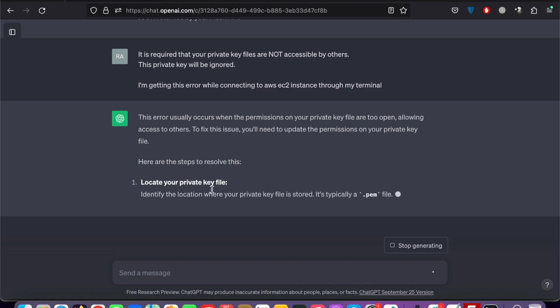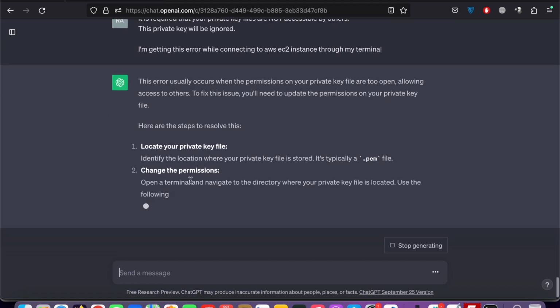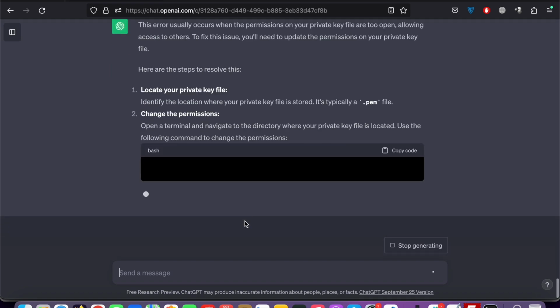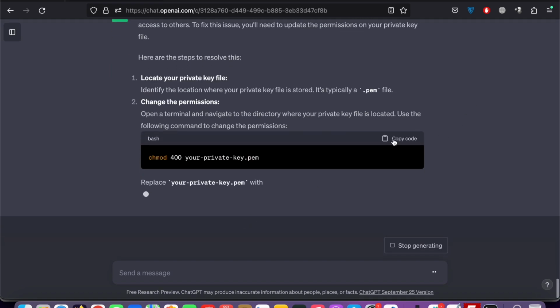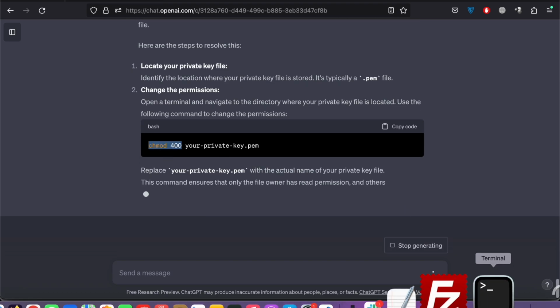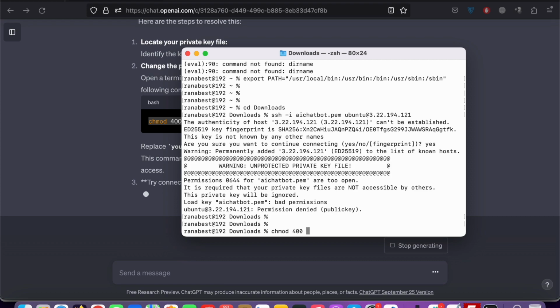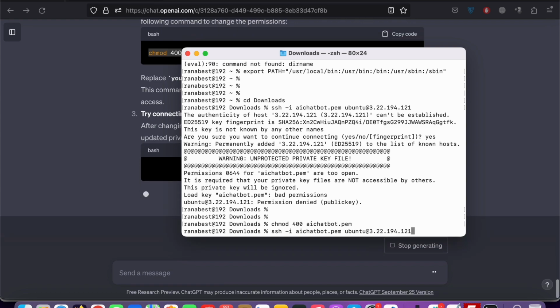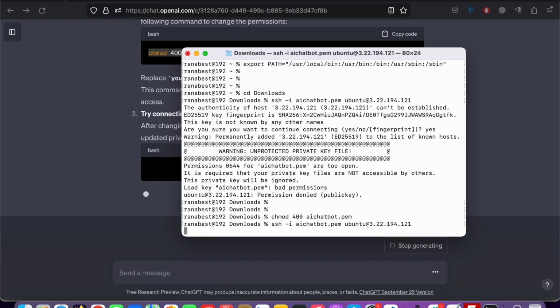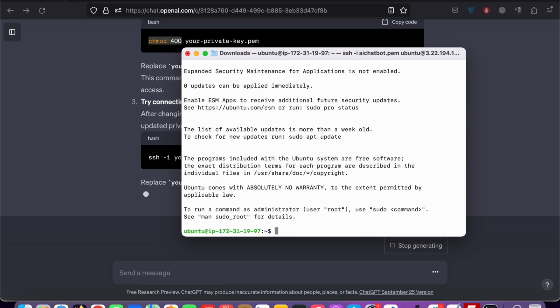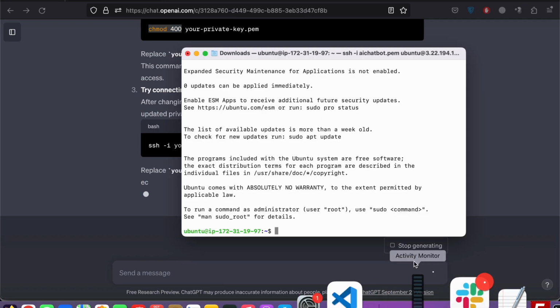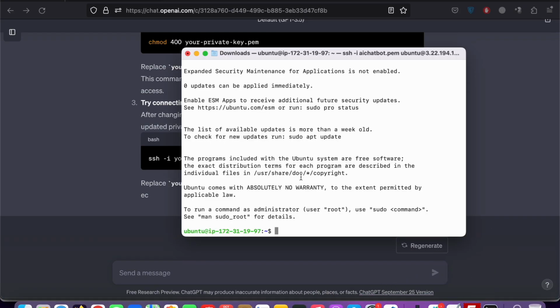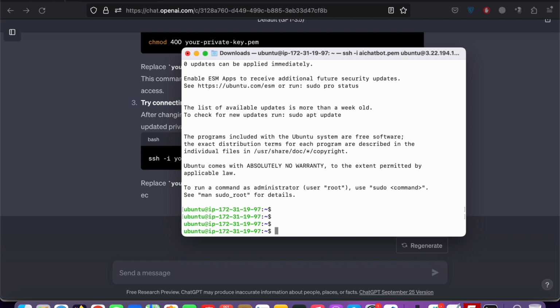It is saying to look at your private key file. We already have it, so it will give us some command. Yes, that is true. Just try it out. Copy this code, come up here, paste it, and also pass your PEM file, then enter. Now it will give us permission to run this, hopefully. Now we have entered. Leave ChatGPT now, you can stop it. Okay, now we are inside our server.